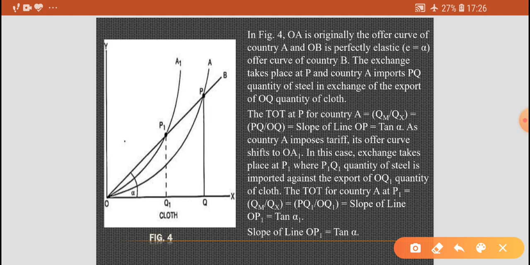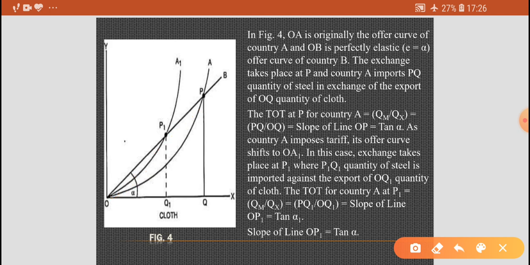Slope of line OP. This is the slope of line OP, which equals tan theta. As country A imposes a tariff, its offer curve shifts to OA1. In this case, exchange takes place at point P1.